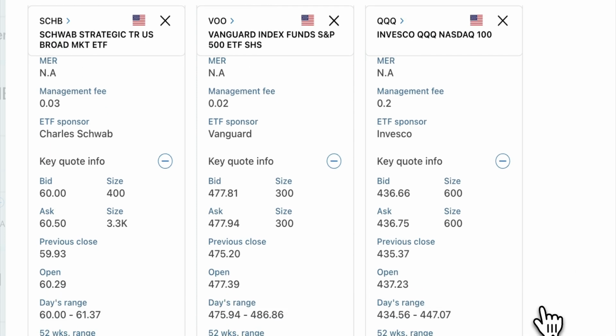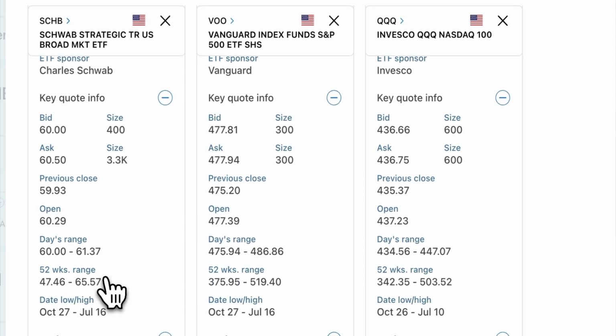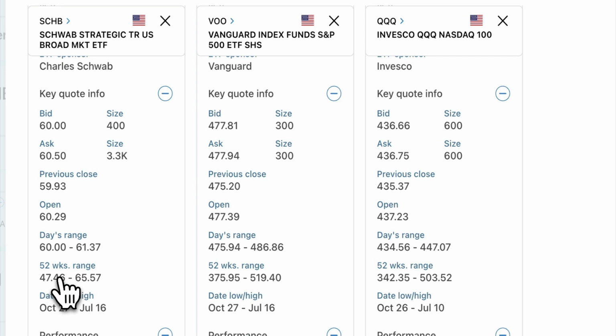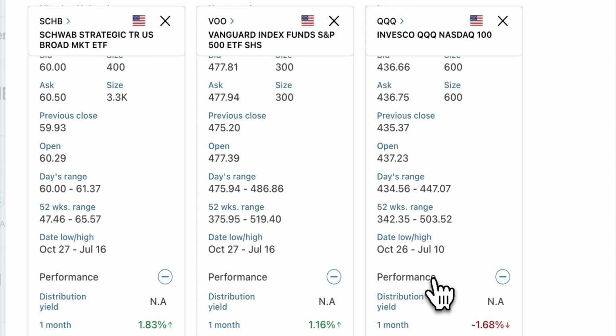As for the 52-week range, all of them have been performing really well. The 52-week range of Schwab is between 47 and 65. S&P 500 VOO is about 375 to 519. And QQQ has ranged between 342 and 503. That's the data as of just last year.